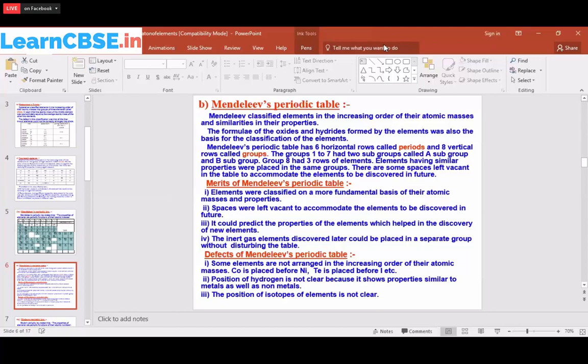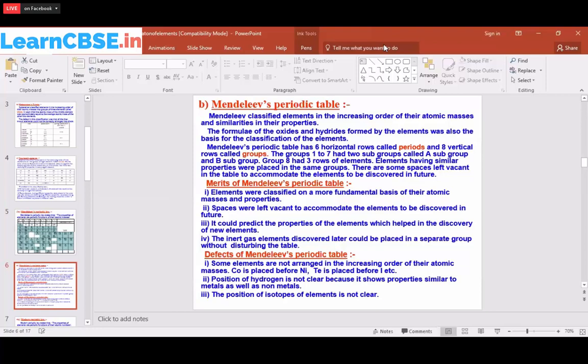So sodium forms Na plus, and the hydroxide is NaOH. So sodium has a plus one charge. Potassium also has KOH, so potassium is also plus one. So he put the plus one charge in the same group, and plus two in the same group. But still he faced a problem with the transition metals because the transition metals have different oxidation states. So he was still confused about how to arrange these transition metals in the proper order.